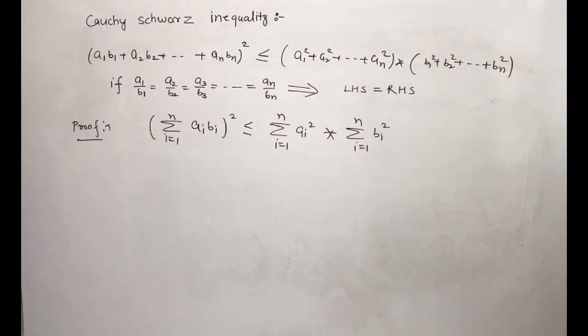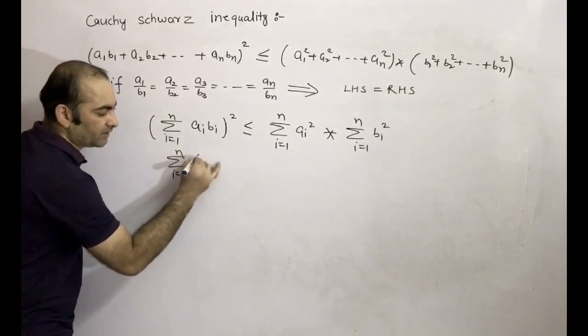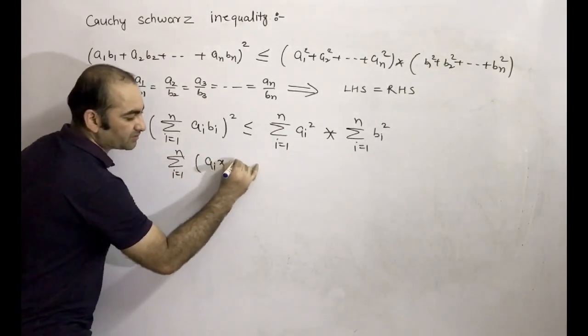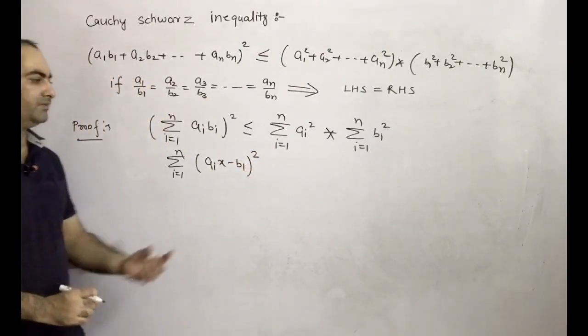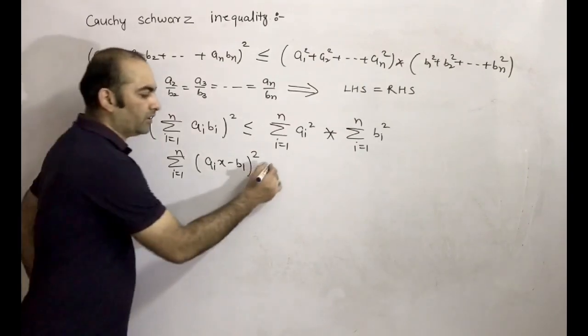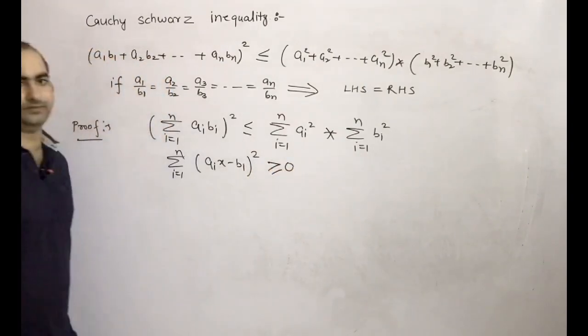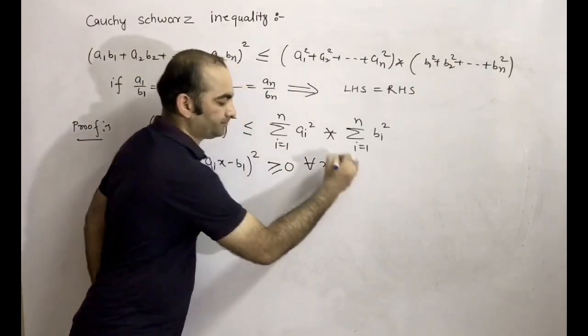Here we are taking one quadratic equation, sigma i equal to 1 to n (ai x minus bi) whole square. Okay, and this is a perfect square. So we can say that this expression is always greater than or equal to 0, for all x belongs to R.